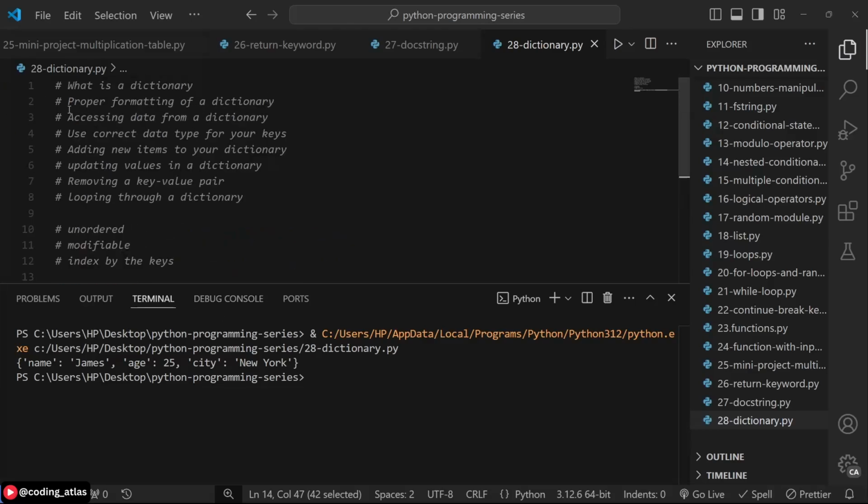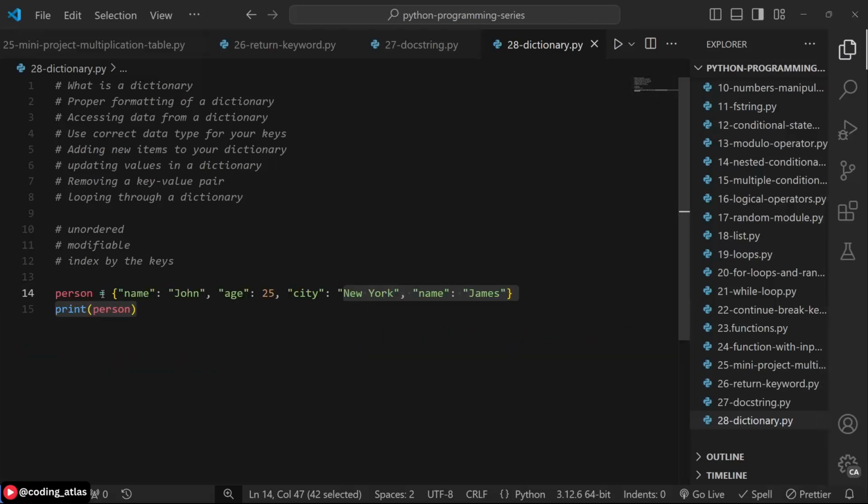So the next point we have here is the proper formatting of a dictionary. Like this person dictionary we have here now is just a simple illustration of a dictionary. Realistically, you can have a dictionary with multiple paragraphs as the value. Let's say this is a dictionary for a blog post. The blog post is going to have the title and it's going to have the body. The body can be a value for a key inside of a dictionary. So you can imagine how long that blog post is going to be.